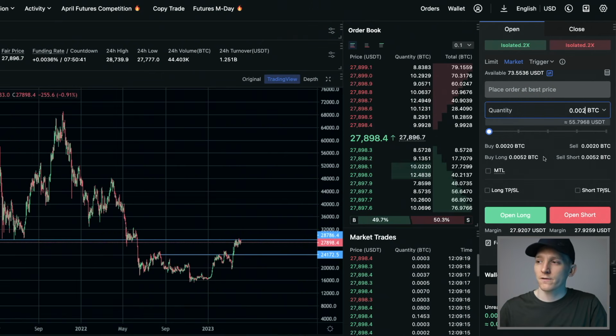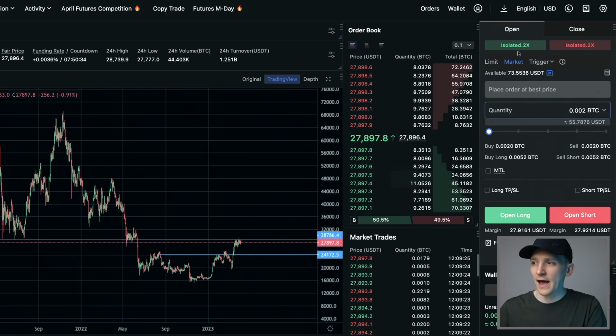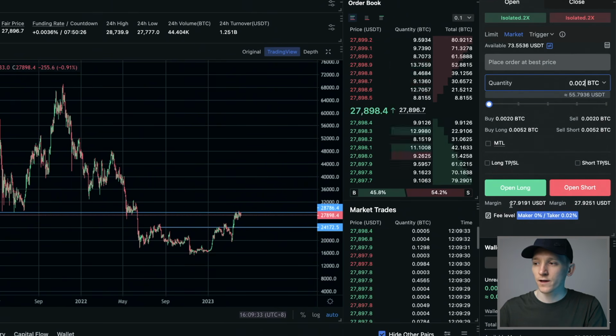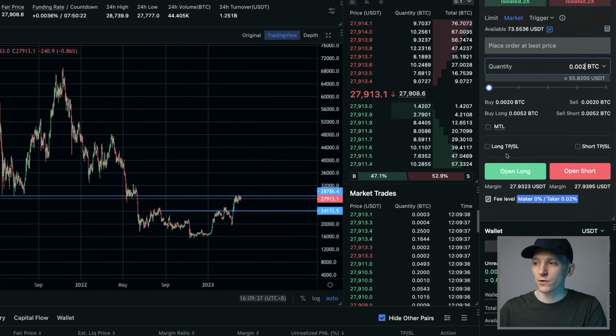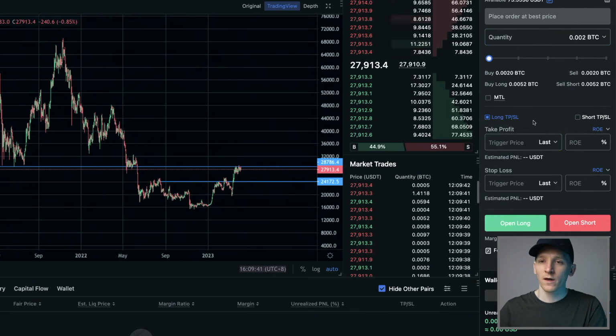Here's an example of a long order on MEXC. We're going to go with the market order just to show you here. We're going to choose a quantity, and we're also going to choose margin here. So 0.002 BTC is about $55 with 2x leverage. You're looking to pay about $28 of margin here. Now what we're going to do is go long with a TPSL. TP is take profit, SL is stop loss. So again, it's using those trigger orders or the stop loss orders.